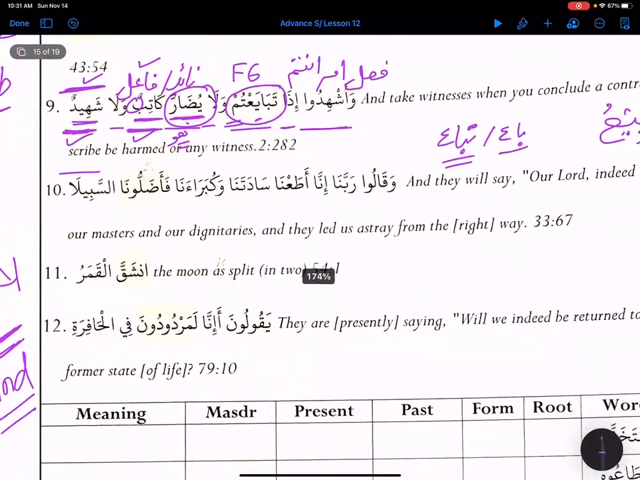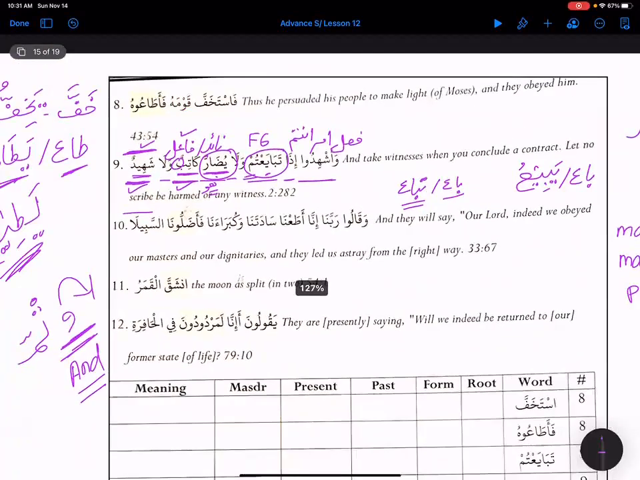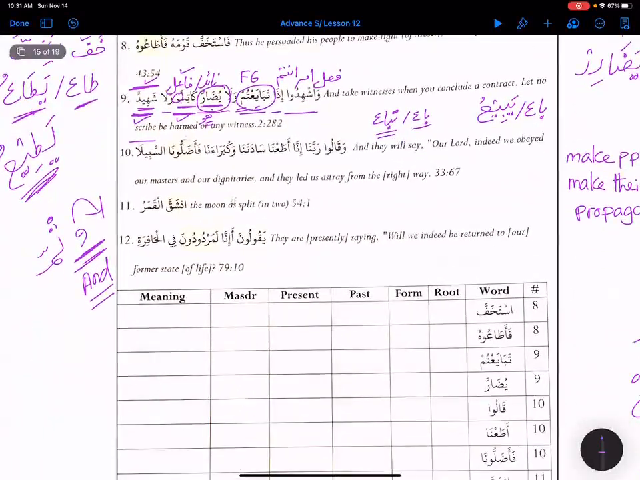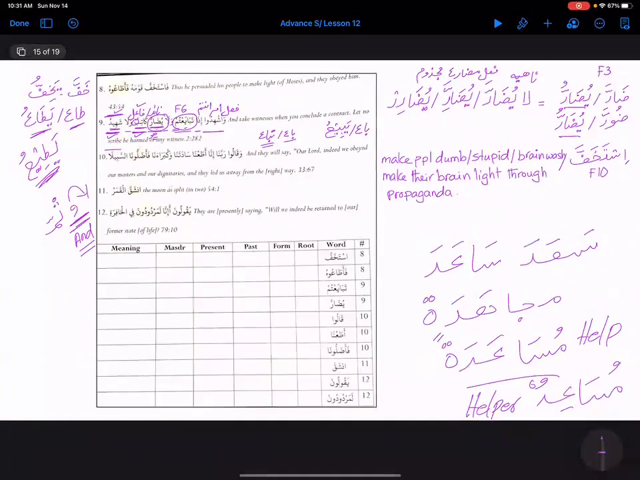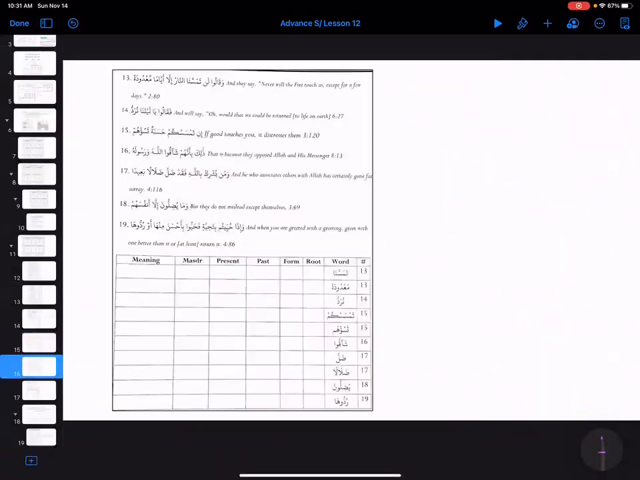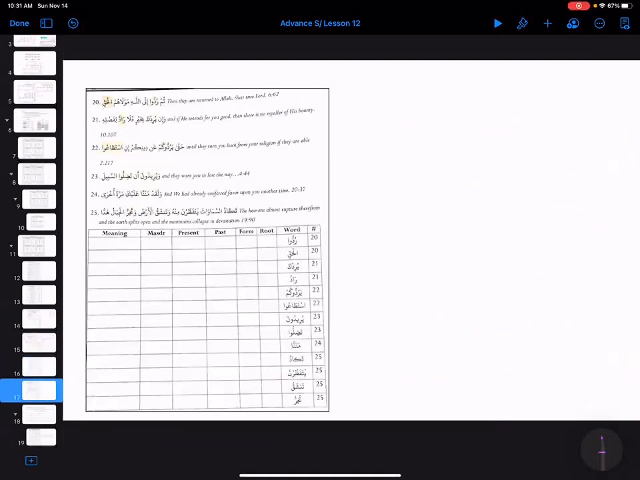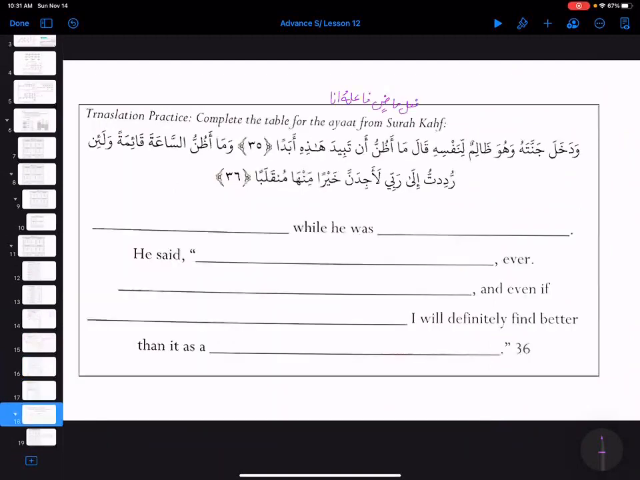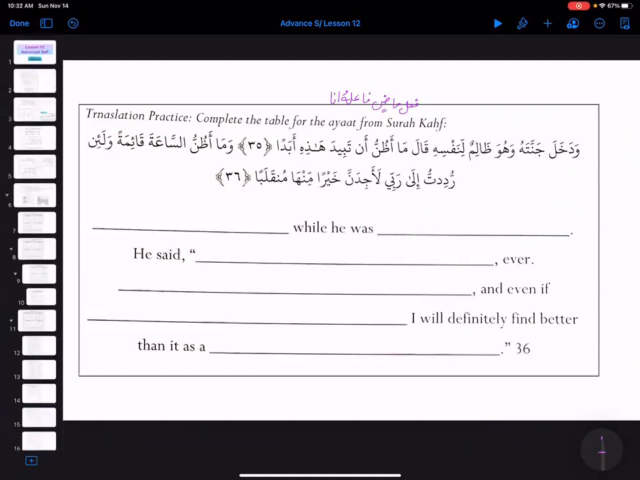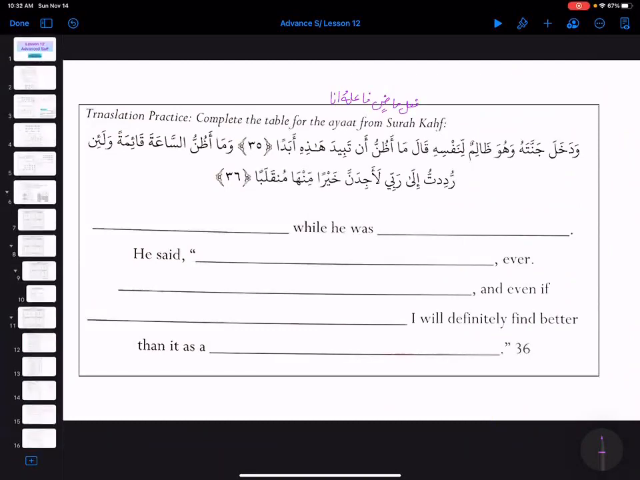Okay, so I think we're going to stop here, and the rest you will go ahead and do. I put a lot of ayat here, so you're going to scratch your head over them. Okay, inshallah, with that we can end our session.